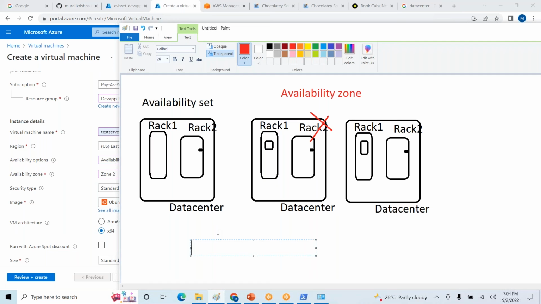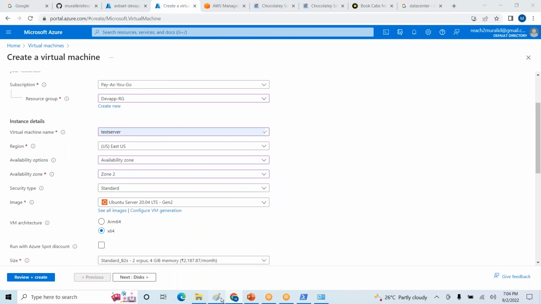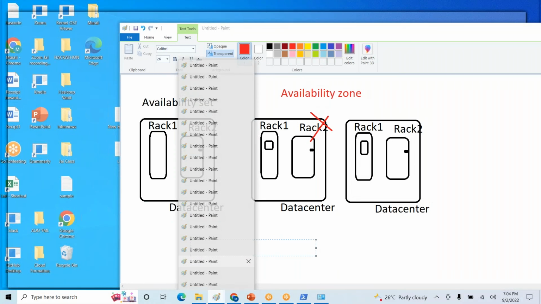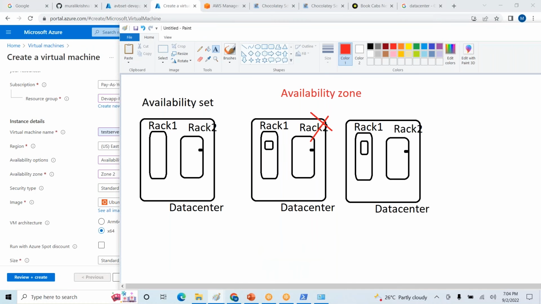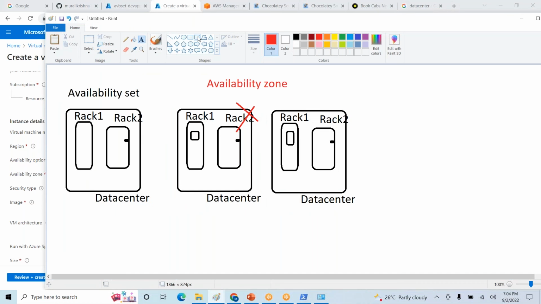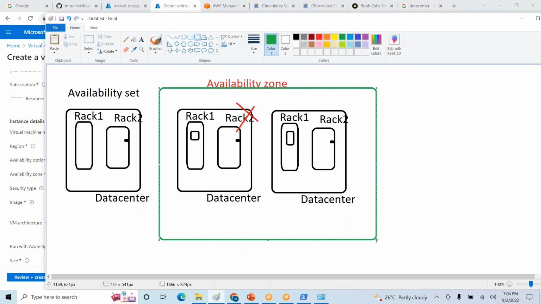Okay. Next thing. So till now we covered rack level issues, also data center level issues. One more thing we need to observe: all these data centers come under one region. Let us imagine there is an issue with the entire region, the East US region. Again, there will be an issue.